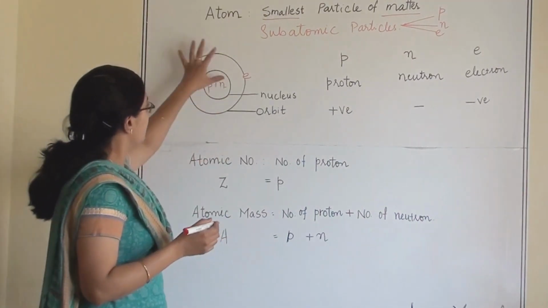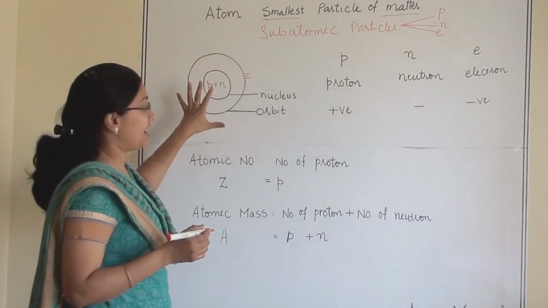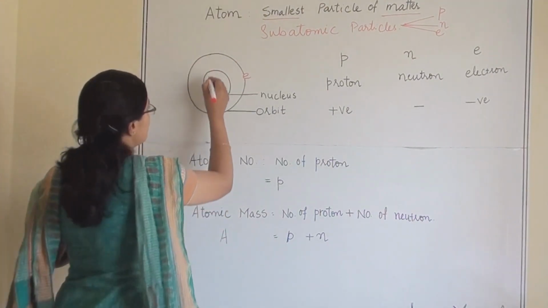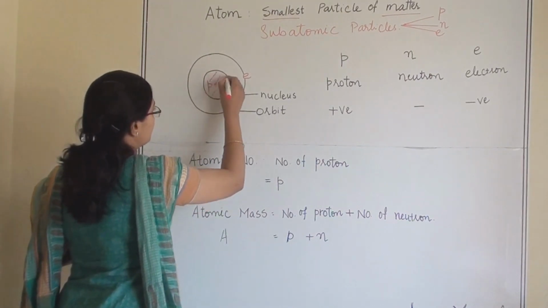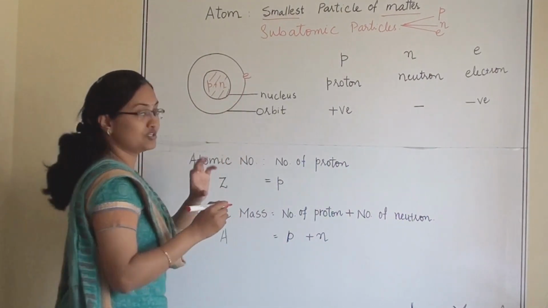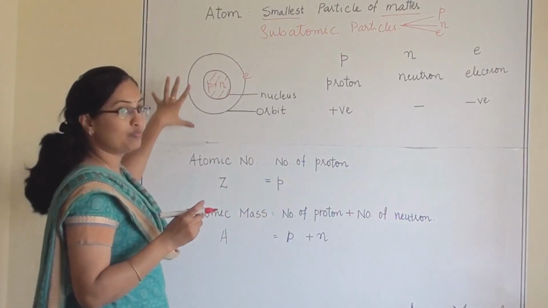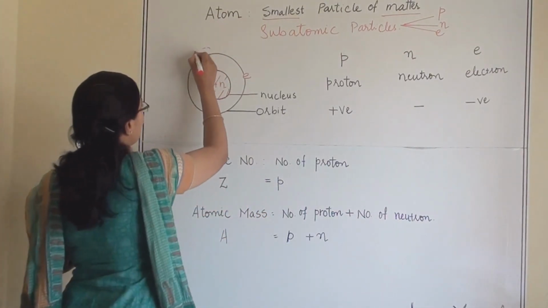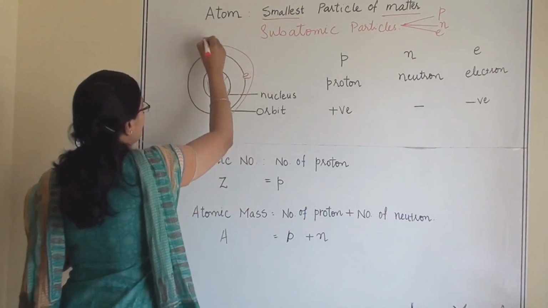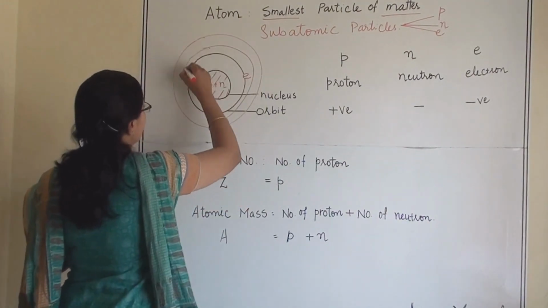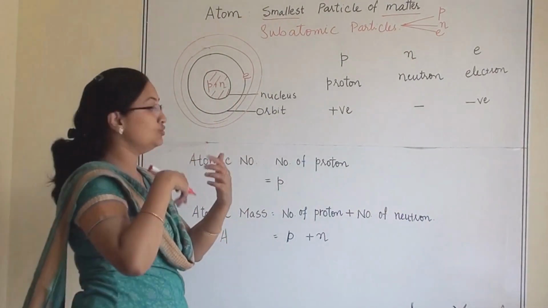So here, this is the structure of an atom. This inside portion is the nucleus, and it is surrounded by the orbitals. There are n number of orbitals around the nucleus.